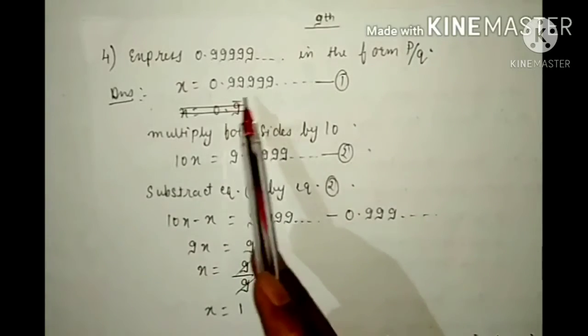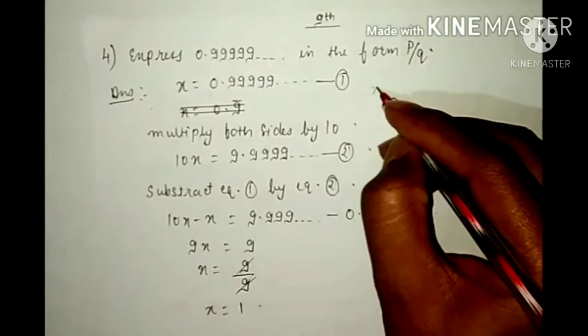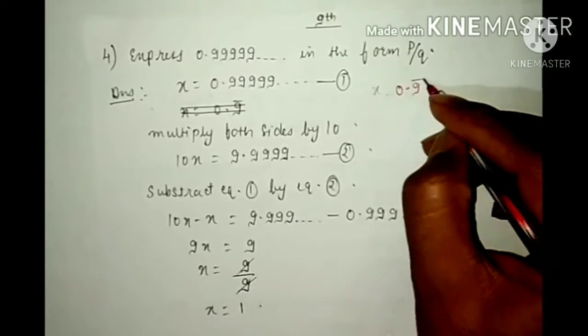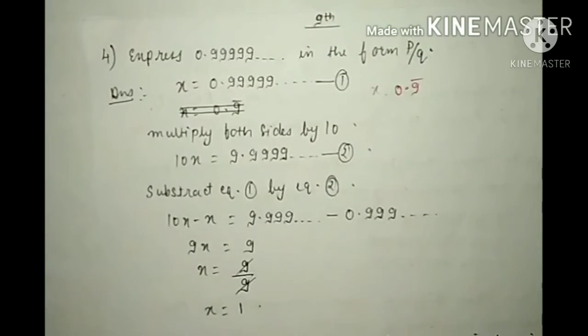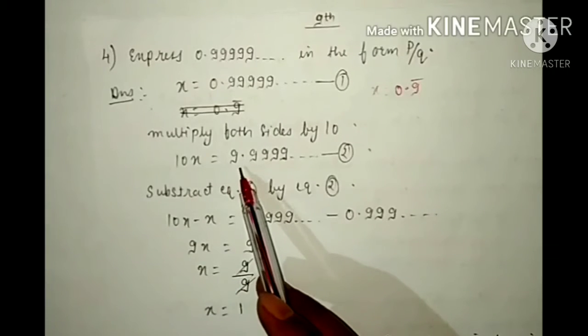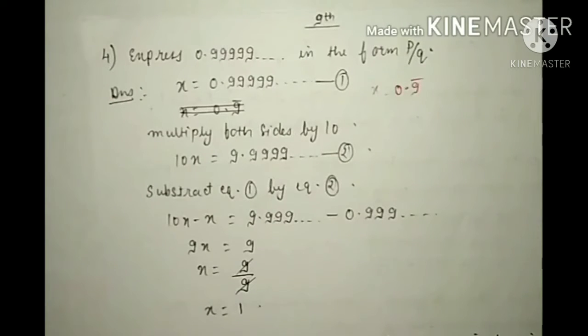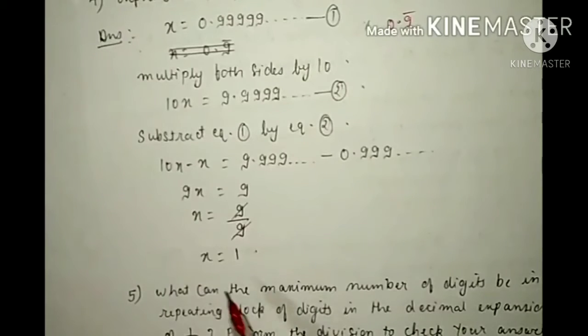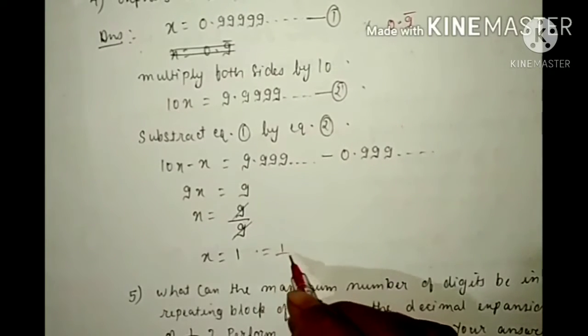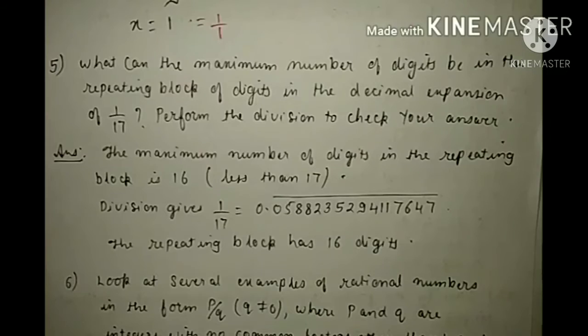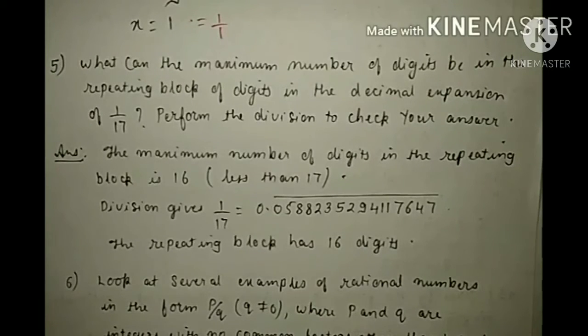Then, since only one digit is repeating, that is, the bar is on only one digit, we will multiply both sides by 10. 10x will be equal to 9.999... This is our equation 2. Now subtract equation 1 from equation 2. 10x minus x will be equal to 9.999 minus 0.999. This will become 9x equals 9. Then x will be equal to 9 upon 9, and x is equal to 1. We can also write it as 1 upon 1. This is our answer.